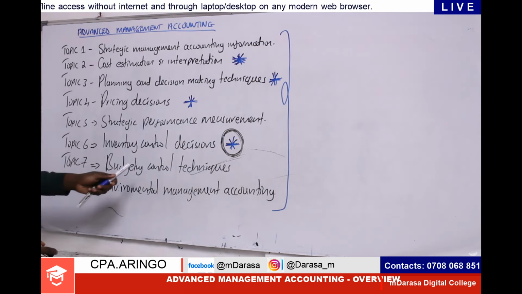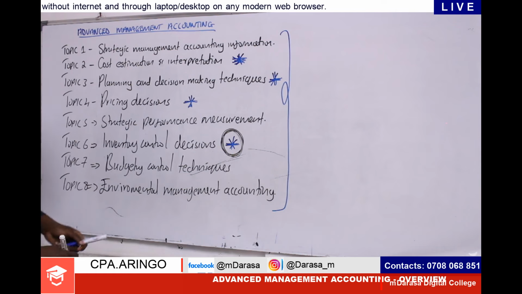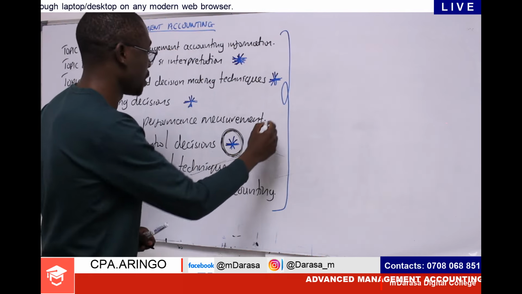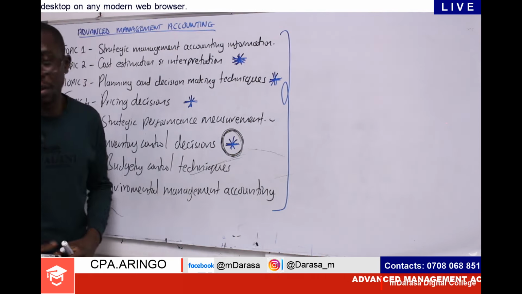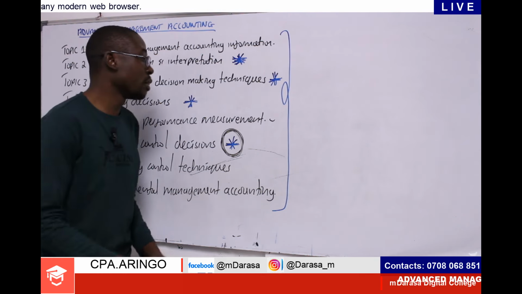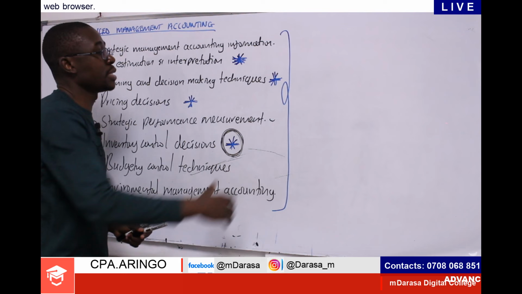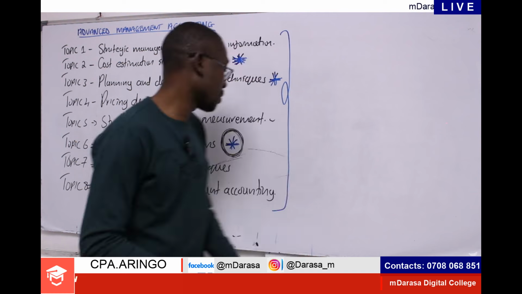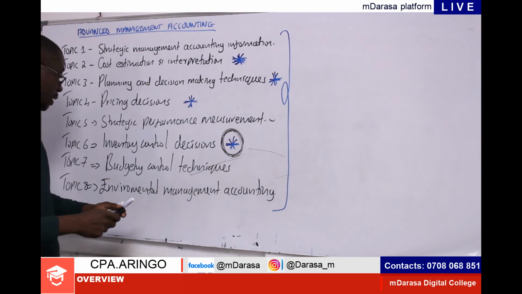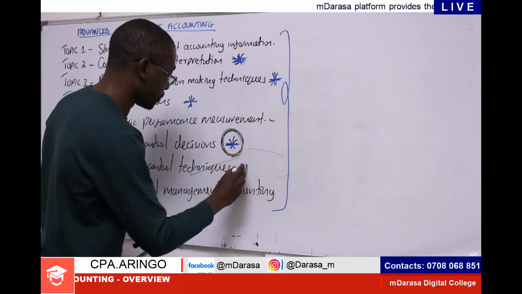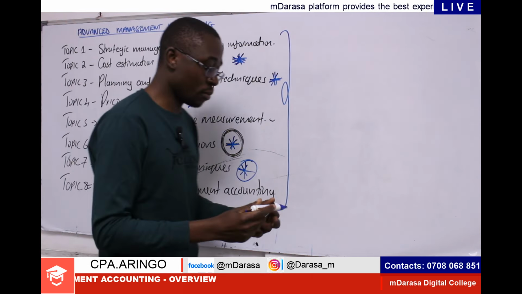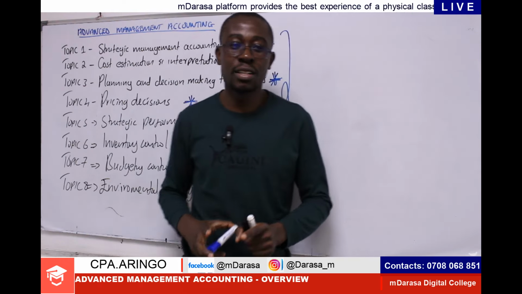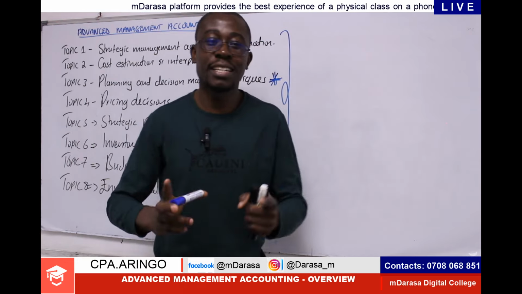So having mastered these topics, I'm not ruling out the other topics, but these are the key topics that you must always have at your fingertips. The other topics are also very important. It's not that we are going to ignore them, but these key topics that we've marked with asterisks, make sure that we just have them at our fingertips. And of course, not forgetting budgetary control techniques with the concept of flexible budgets, right? So, my good students, this was just an overview of what you'll be expected to cover in advanced management accounting.